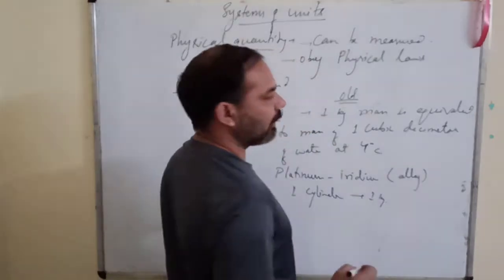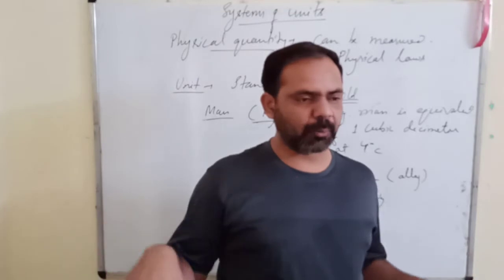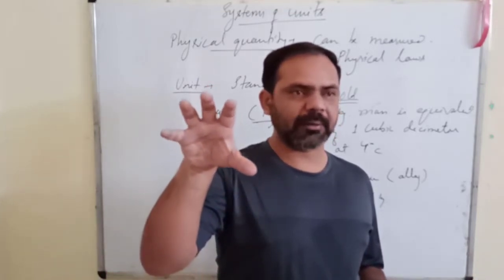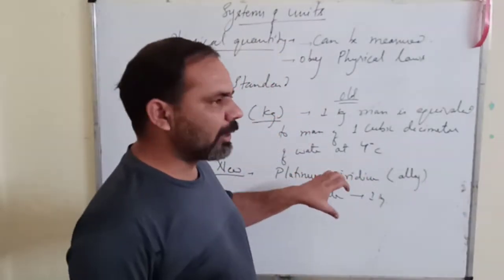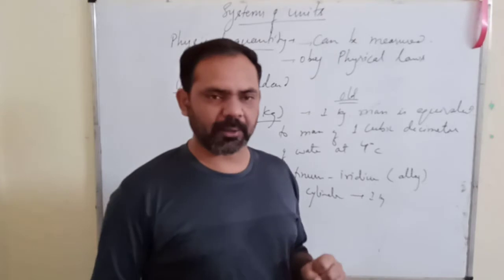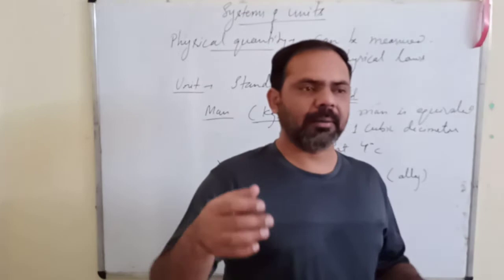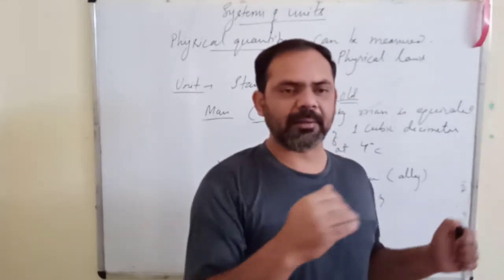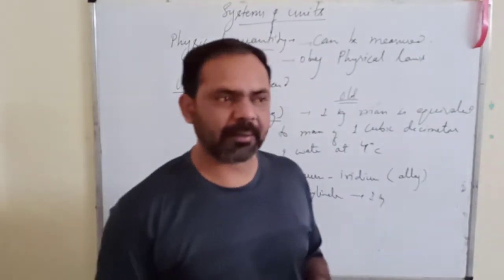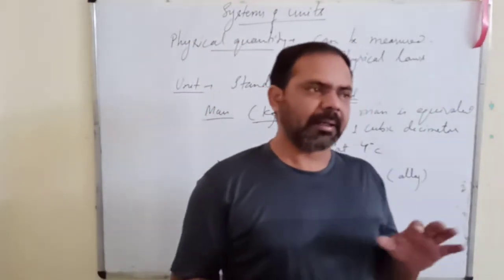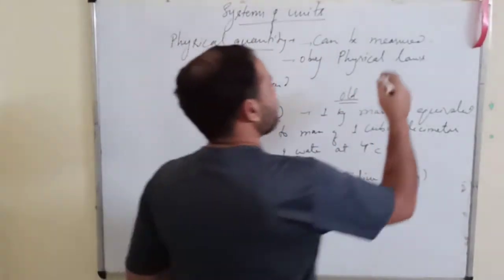We have a general body that maintains, worldwide, a body that regulates these units, the use of units, which unit should be adopted. And most of the countries, I think almost all the countries, are obeying the rules made by that international body. It is called the International Bureau of Mass and Measurements. Its headquarters is in France, near Paris. There is a place called Sèvres.